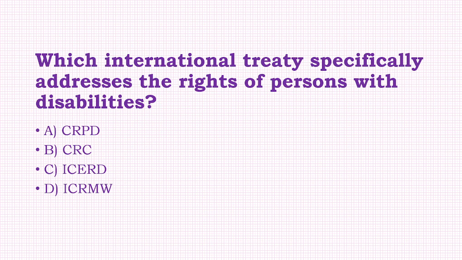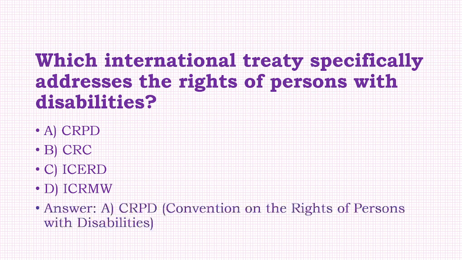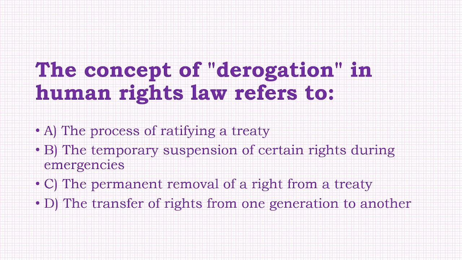Which international treaty specifically addresses the right of person with disabilities? Option: CRPD, CRC, ICERD, ICRMW. Answer of this question is option A, that is CRPD. It means Convention on the Rights of Persons with Disabilities.